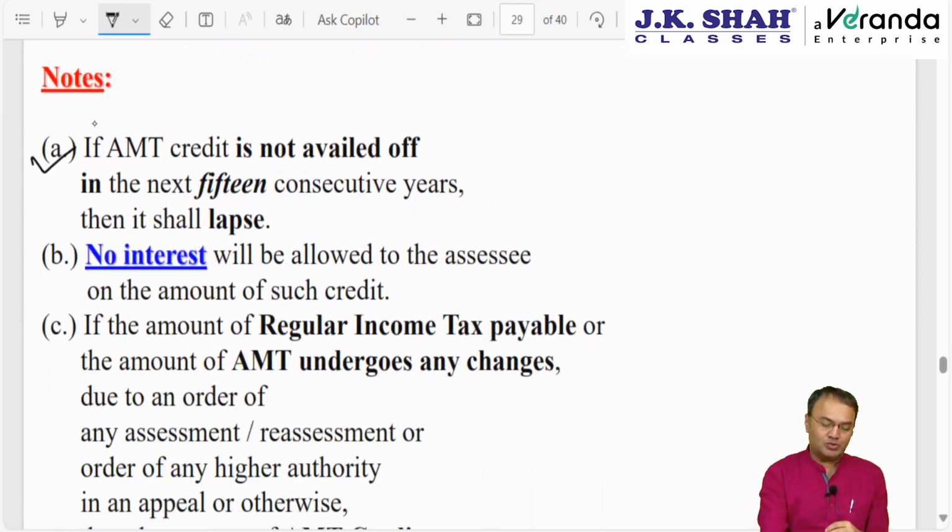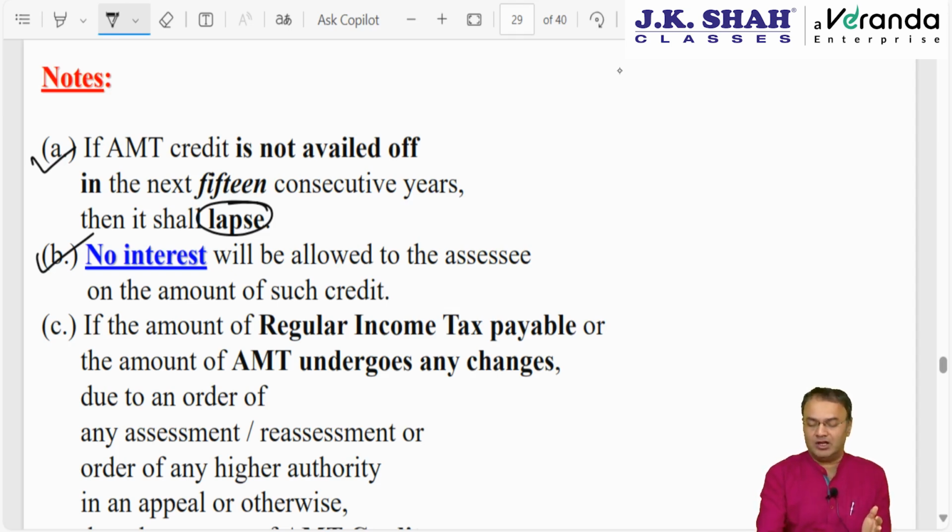Some points to be noted about AMT credit. Number 1, if AMT credit is not utilized in 15 years, it will lapse. Number 2, no interest will be granted for the intervening period. Credit which arose to me in the first year, year 0, I could carry forward till year 15 and utilize anywhere whenever the situation reverses.